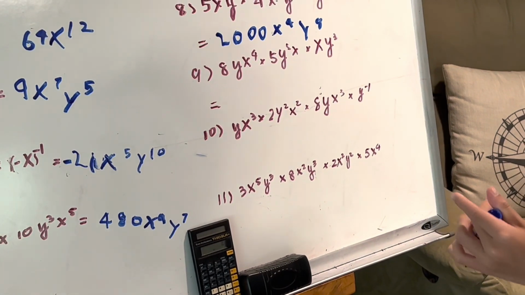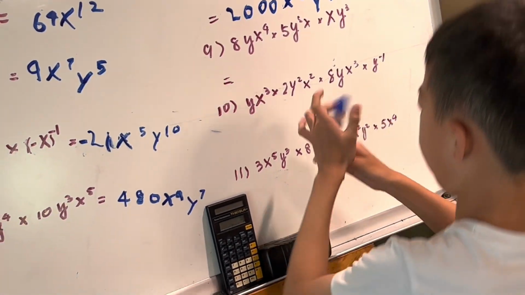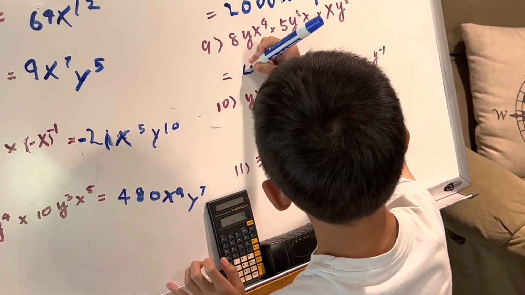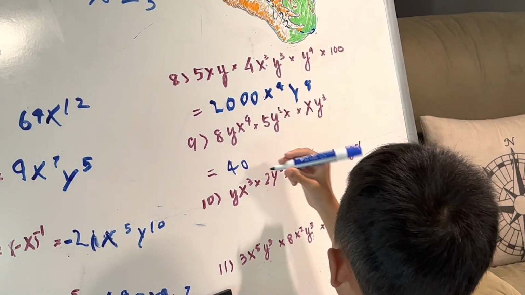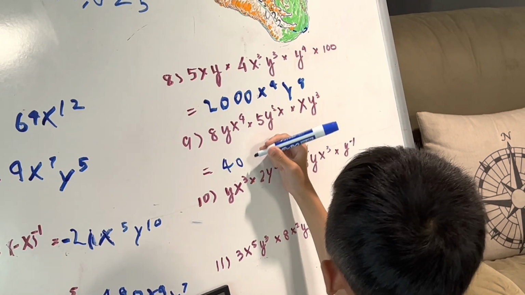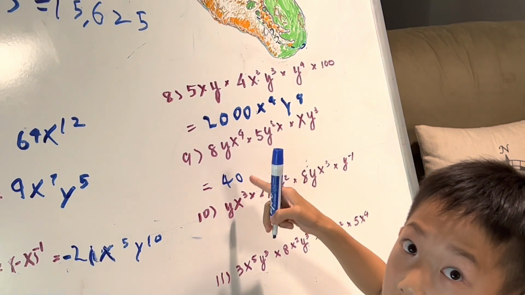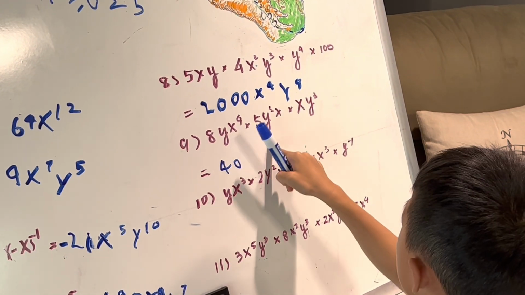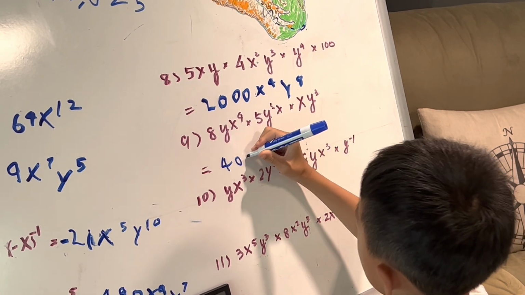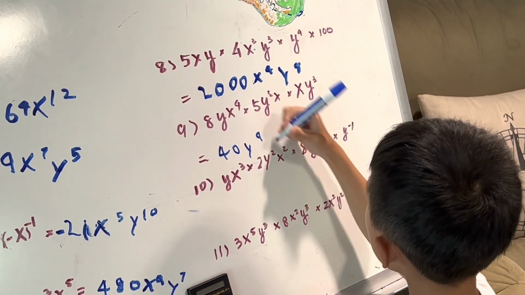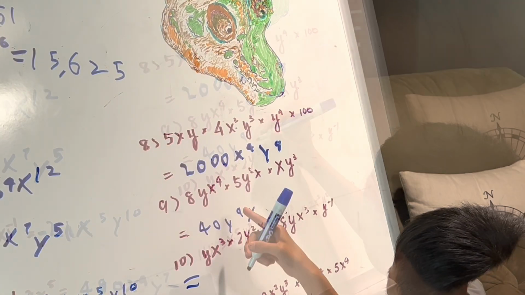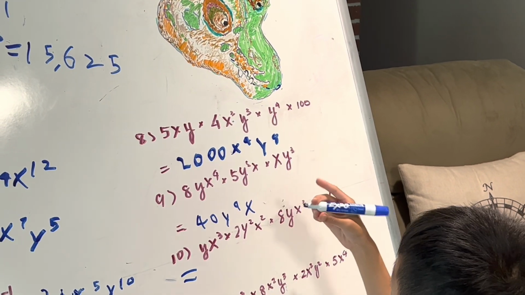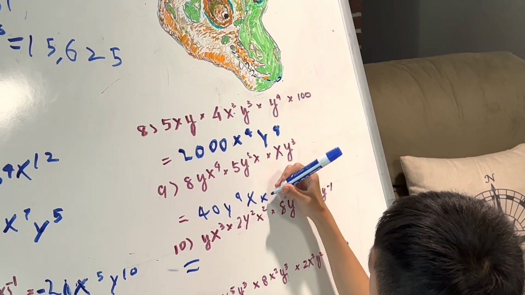So 8 times 5 is 40. So write 40 right here. So this is 2,000 next for y to the power of 8. So 40 and y first. So y to the power of 6, y to the power of 9, x to the power of 9, x to the power of 4, x to the power of 5, x to the power of 6.